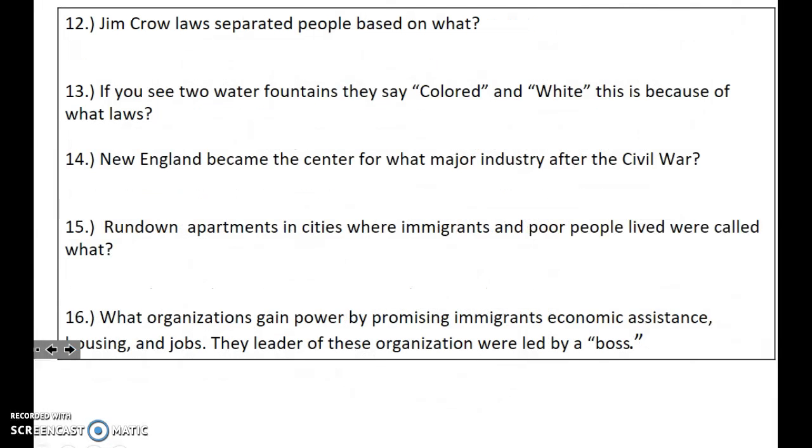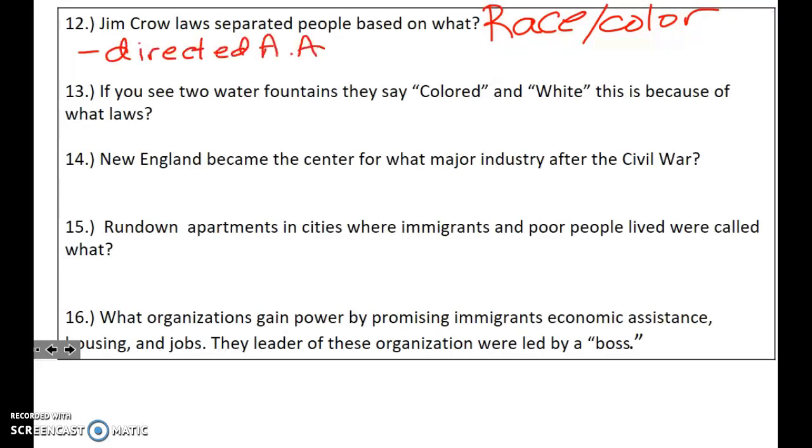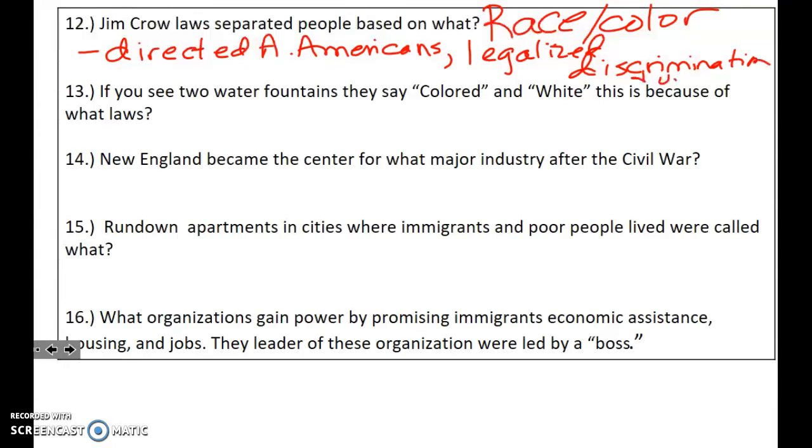Question number 12. Jim Crow laws separated people based on what? Race and color. Okay? And we need to understand that it was directed against African Americans, and it legalized discrimination. And it was unfair. So, Jim Crow laws are named after a minstrel character.